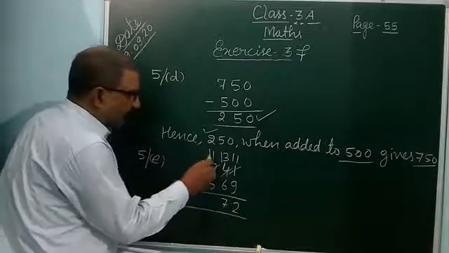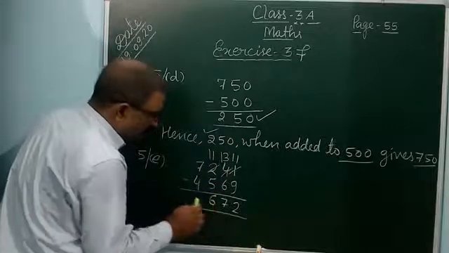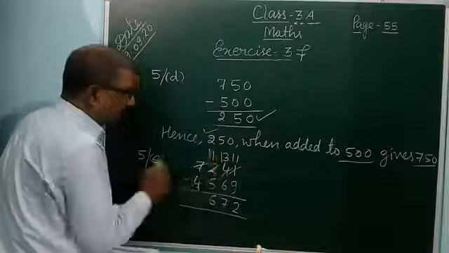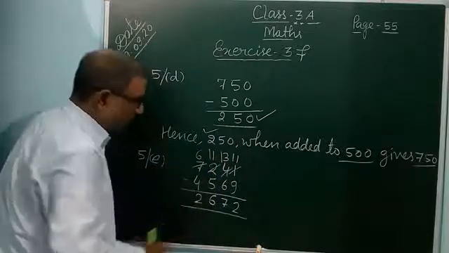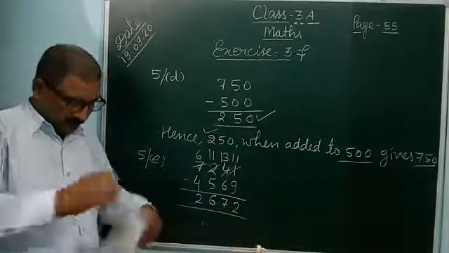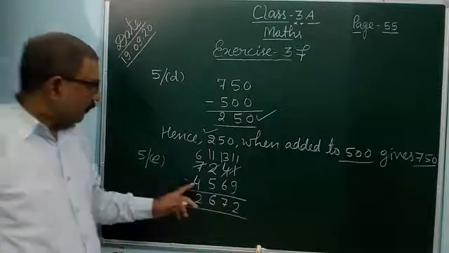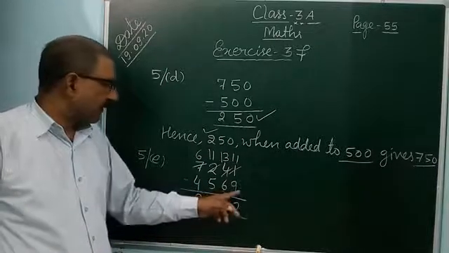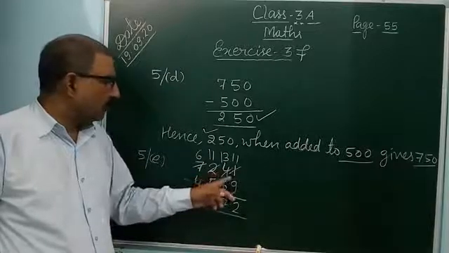It will take a borrow from 7. It will be 11. 11 minus 5 is 6. And here 7 has given 1, so it will be 6. 6 minus 4 is 2. So 2,672. So 2,672 when added to 4,569 will be 7,241.